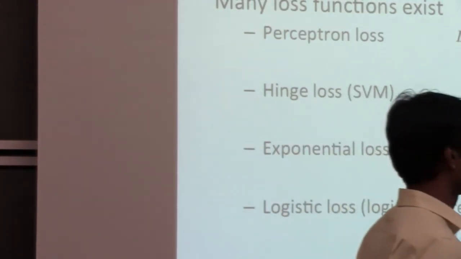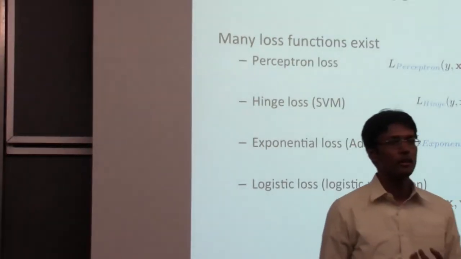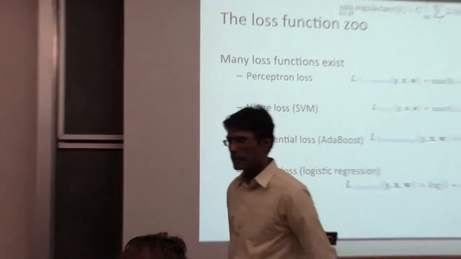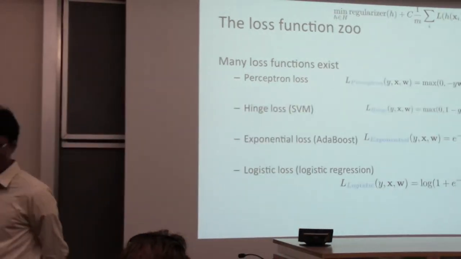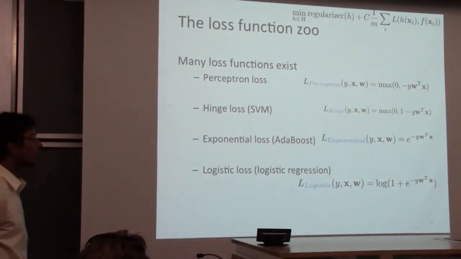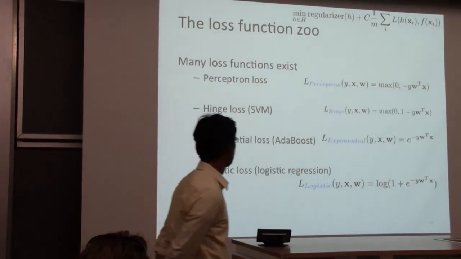We can write this down as an optimization problem, and life is almost good. And there's also this whole what I call the loss function zoo. There are many loss functions. I've just listed 4 here.